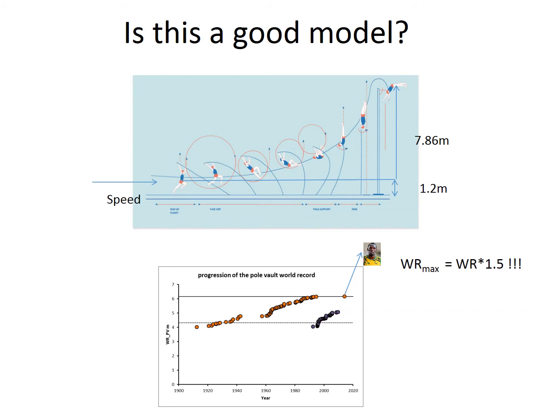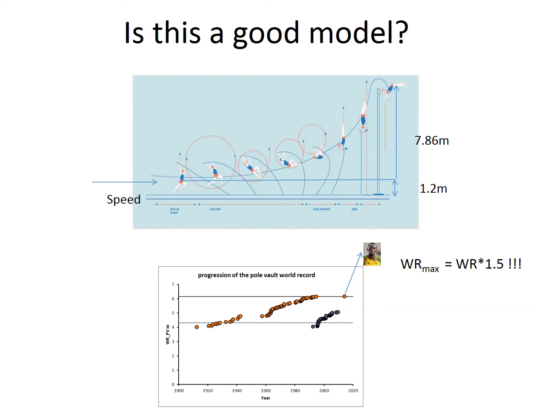So it turns out that Usain Bolt, if he decided to take up pole vaulting, would be able to pole vault approximately 9 metres high. That's what the model suggests. When we compare that to the actual world record, which is 6.2 metres, that's a lot more.